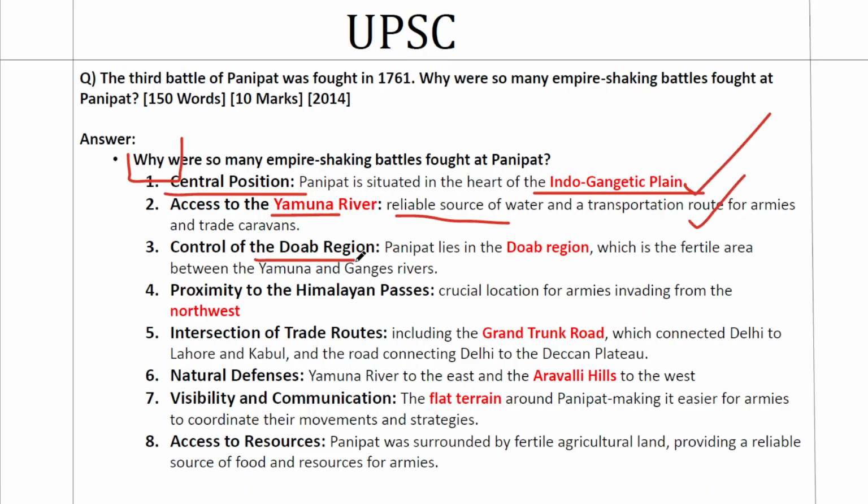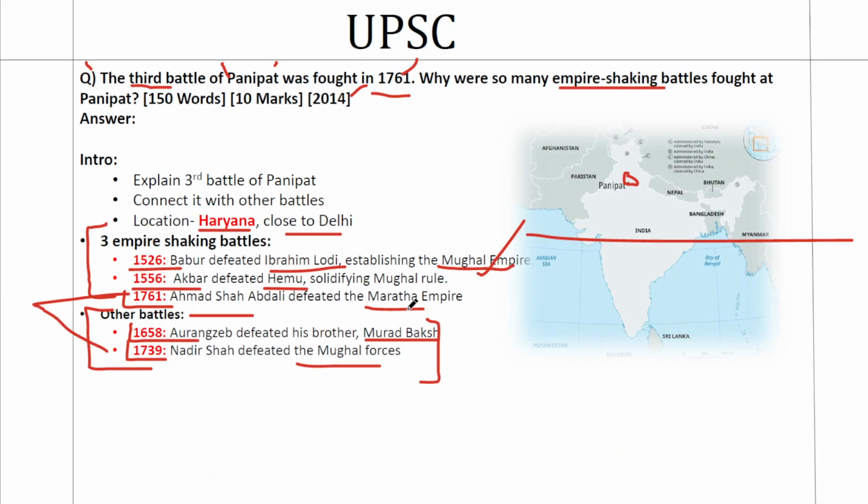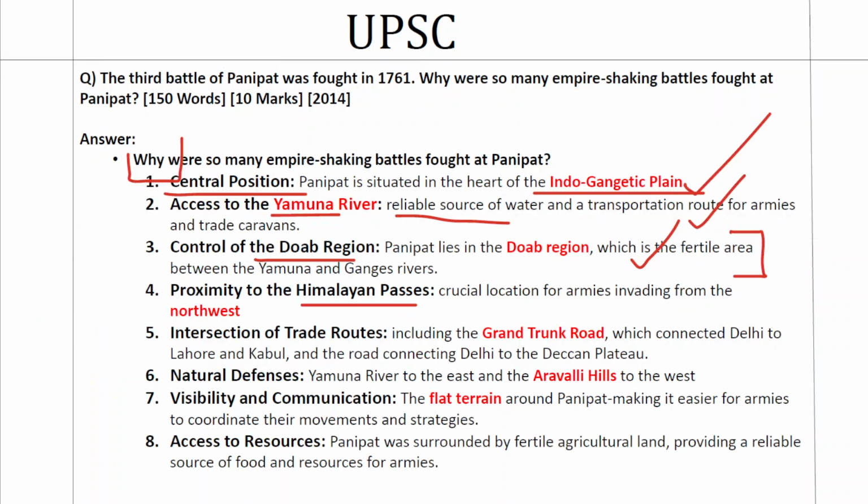Third, control of the Doab region. Panipat lies in the Doab region, which is the fertile area between the Ganges and Yamuna, that central part. Control over that region was very strategic, so the battle was always held in Panipat. Once you win at Panipat, you have control over the Doab. Fourth reason, proximity to the Himalayan passes. If you look at India's map, the coast starts from here. If someone is coming, they have to come through the passes from here. This proximity to the Himalayan passes is one reason why the Indian forces coming from Delhi will meet them here in Panipat. Once Panipat is defended, they cannot come into mainland India.